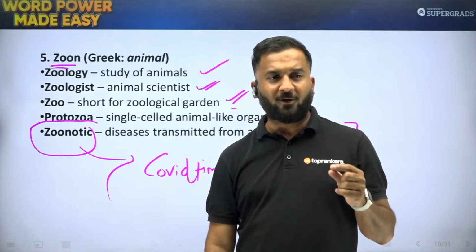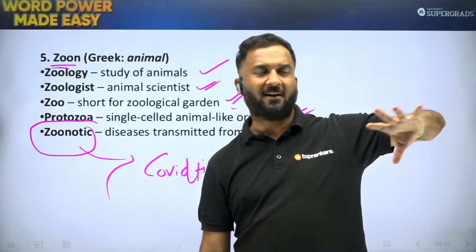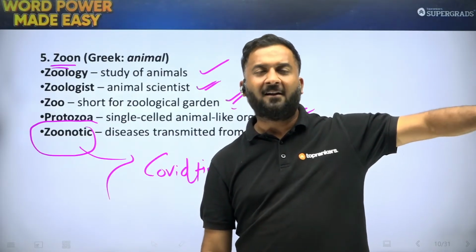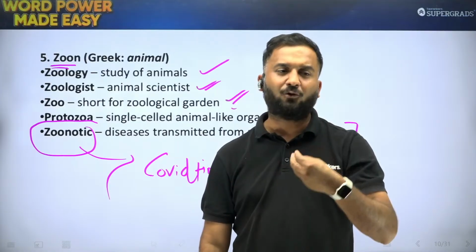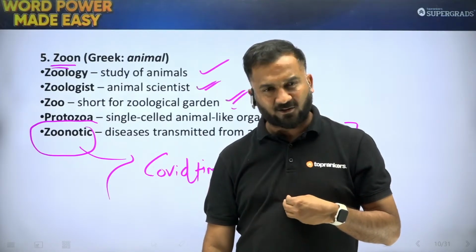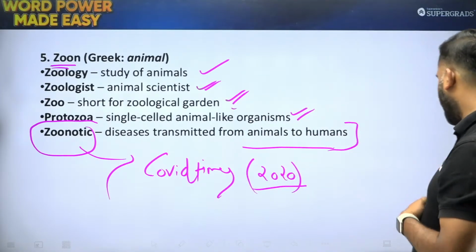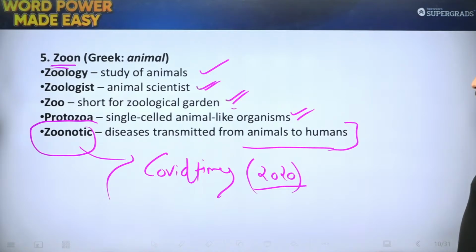So I hope you guys now understand that when I say zoonotic disease, it means an animal had it, we consumed that animal, and it came to human beings. So that is what a zoonotic disease is. So this was, students, our fifth root.